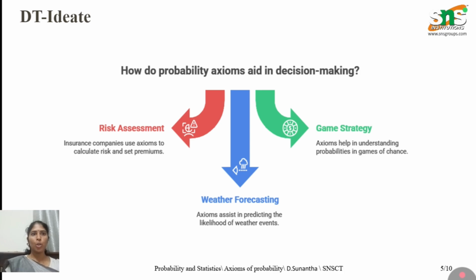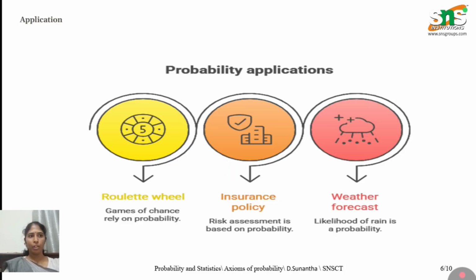So here is where these axioms of probability are used in real life. First is in risk management or risk assessment. Insurance companies use these axioms to calculate the risk and they set the premiums for persons. Next is weather forecast. These axioms help in predicting the likelihood of weather events, whether it rains or not, calculated using this probability. Next, in games also this probability is used. The axioms help in understanding probabilities in games of chance.